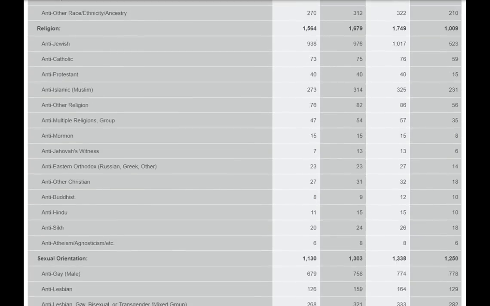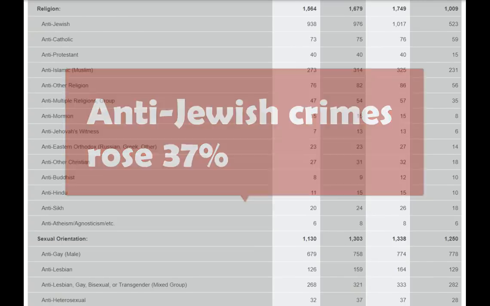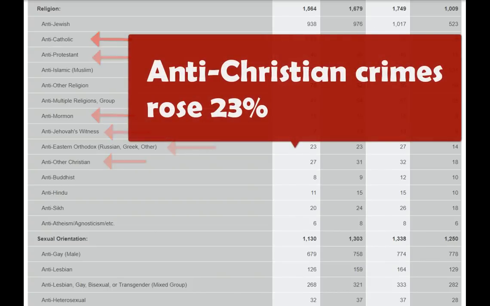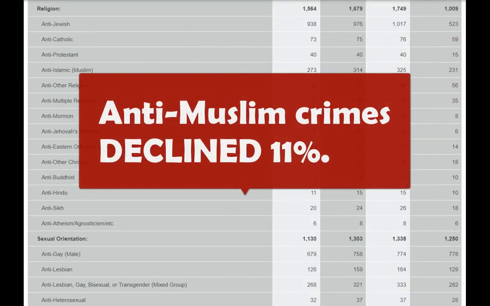As for religion, the anti-Jewish hate crimes rose by 37%. Anti-Christian hate crimes are a little bit more difficult to compute because we got to add several different categories, but those increased by 23%. And if we look at anti-Muslim hate crimes, those actually declined by about 11%, which is probably a headline you've never seen.